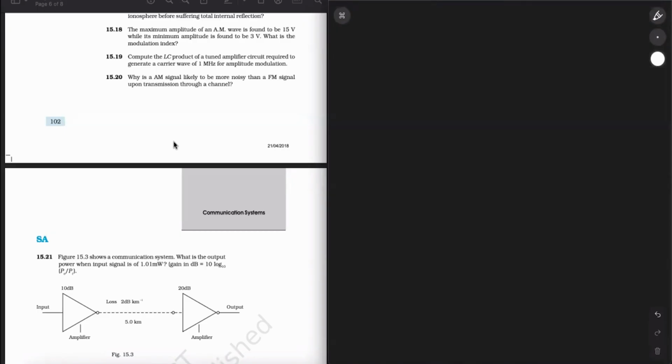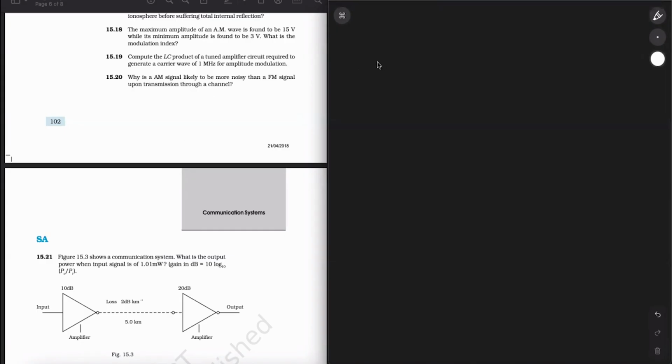But in the case of FM, the frequency of the carrier wave is changed as the instantaneous voltage of the modulating wave changes. So noise does not affect the FM signal, or simply we can say that noise signals are difficult to filter out in AM reception, whereas FM receivers easily filter out noise.